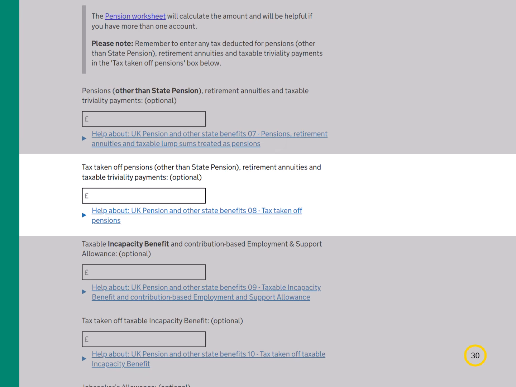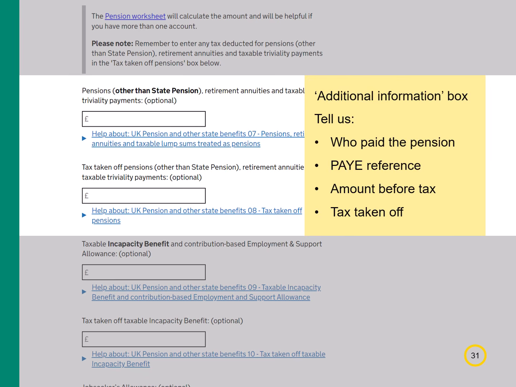It's important to tell us in the tax taken off pensions other than state pension box the total amount of tax that was deducted from all your pensions, retirement annuities and taxable lump sums treated as pensions. If you don't, your tax bill will be more than it should be. In the additional information box later in your tax return, you'll need to tell us the details of who paid the pension, their PAYE reference, the amounts before tax, and the tax taken off each pension you received.